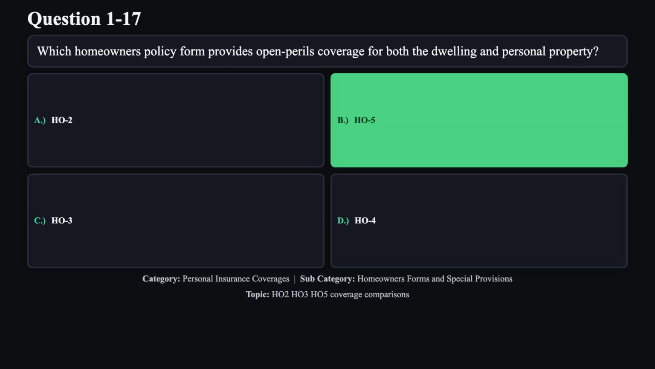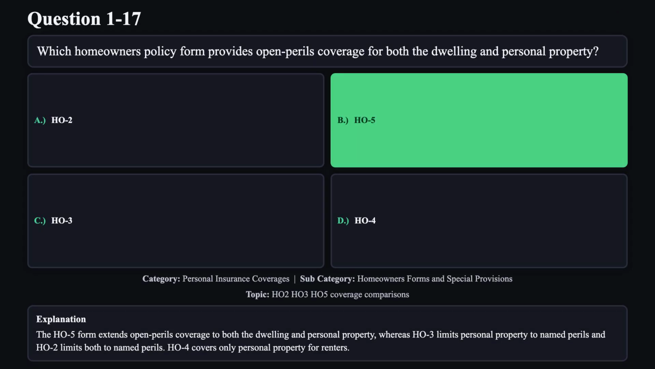The correct answer is B. The HO5 form extends open perils coverage to both the dwelling and personal property, whereas HO3 limits personal property to named perils, and HO2 limits both to named perils. HO4 covers only personal property for renters.